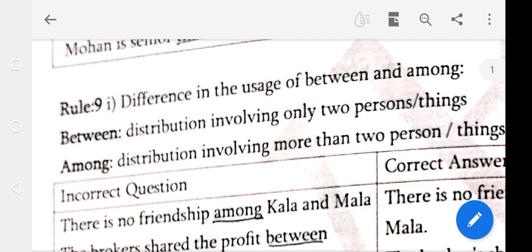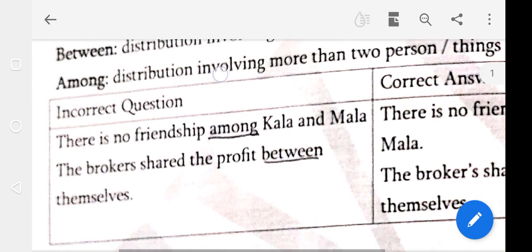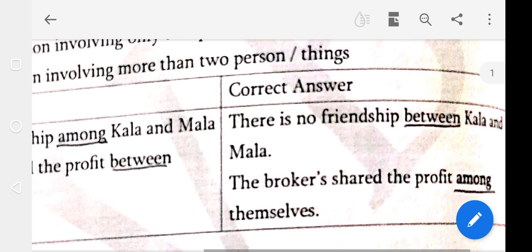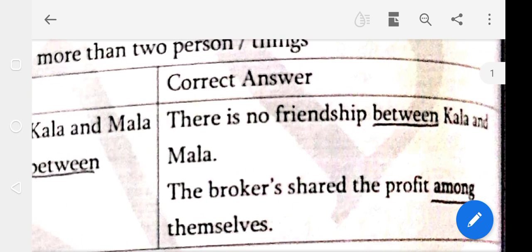Among is used for distribution involving more than two persons or things. Incorrect question: There is no friendship among Kala and Mala. Underline the word among. The correct answer: There is no friendship between Kala and Mala. So among changes to between.